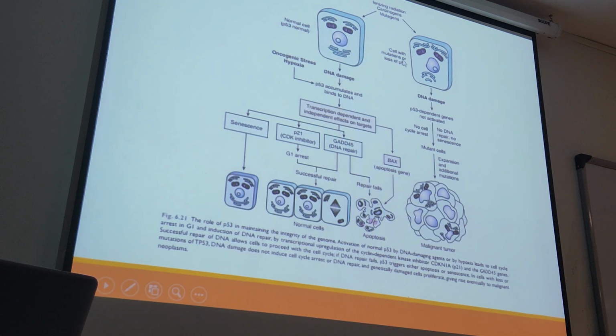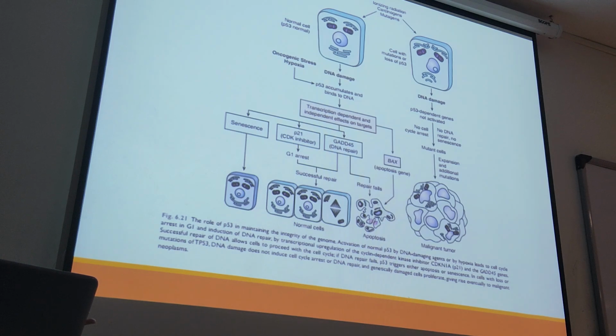But let's say here we have DNA damage and P53 is also mutated, or something wrong happened in the TP53 gene, such as a loss or mutation. Now this P53 cannot sense the DNA damage and cannot fix it.